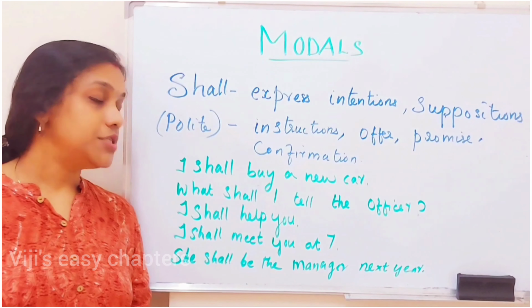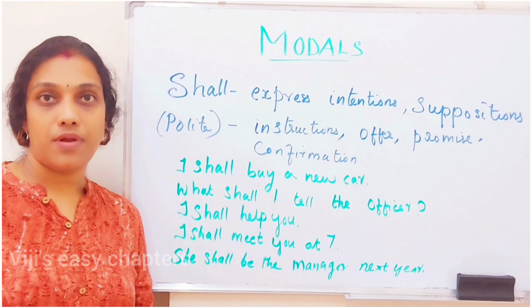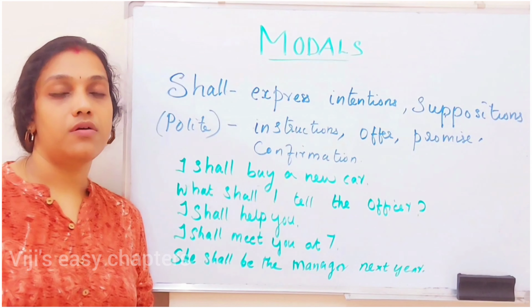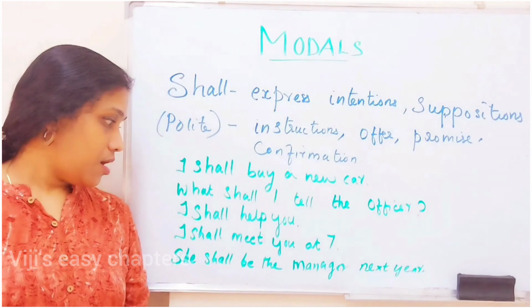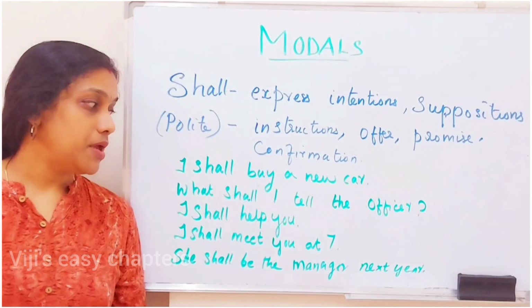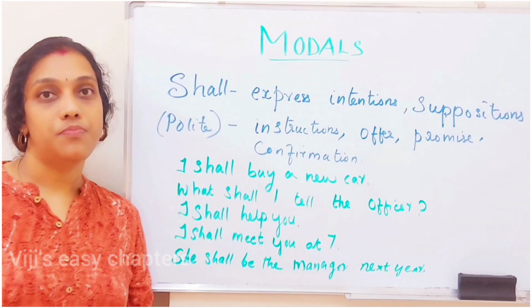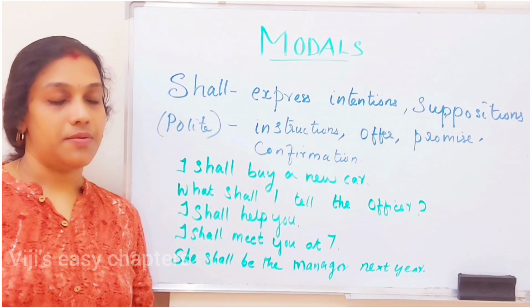Third one, I shall help you. Similarly, we use will: I will help you, right? But here, if we want to make a more polite offer, it's better to use I shall help you. Now, the fourth one, I shall meet you at 7. Once again, we are making a polite promise, right? I shall meet you at 7.